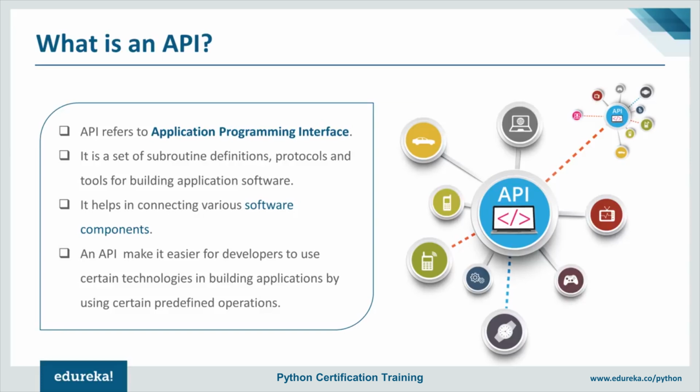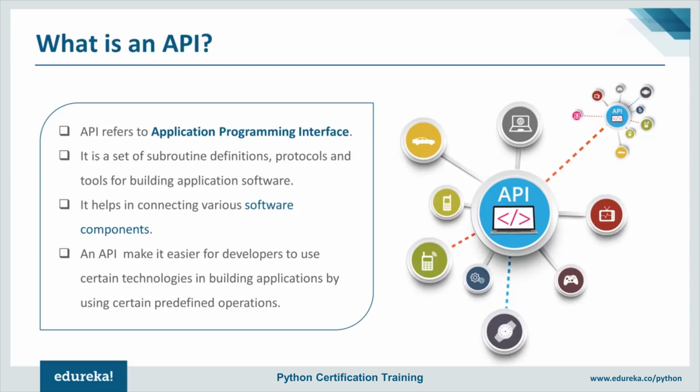Next is programming. Programming is basically a set of instructions that you tell a computer to perform a specific task. Using that program, you can build software which makes life much easier. Last is interface. An interface is a point where two applications, or you can say programs, meet and interact with each other. It basically allows them to communicate with one another. And hence API is a way for programmers to communicate with various applications.